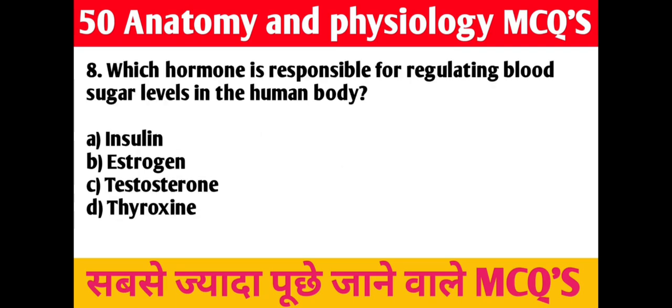Question 8, which hormone is responsible for regulating blood sugar level in the human body? A, insulin, B, estrogen, C, testosterone, D, thyroxine. Right answer is A, insulin.